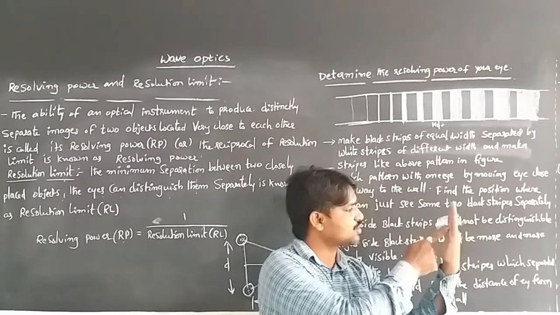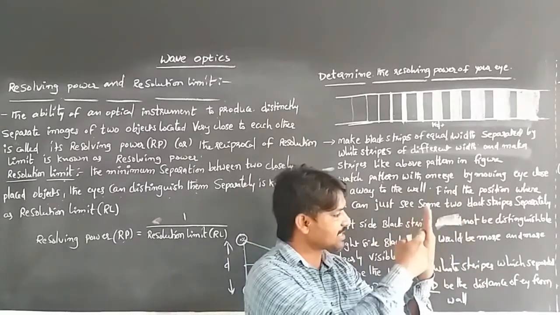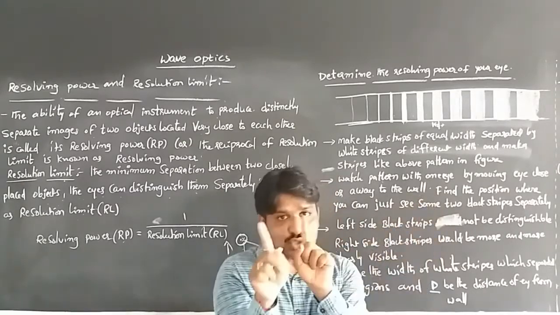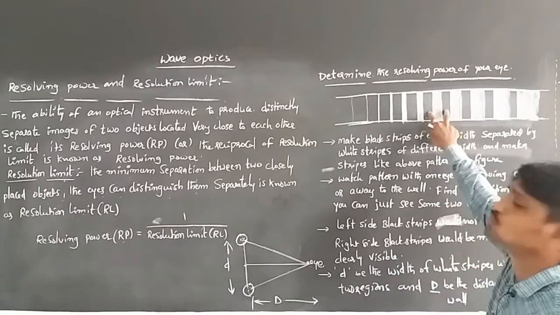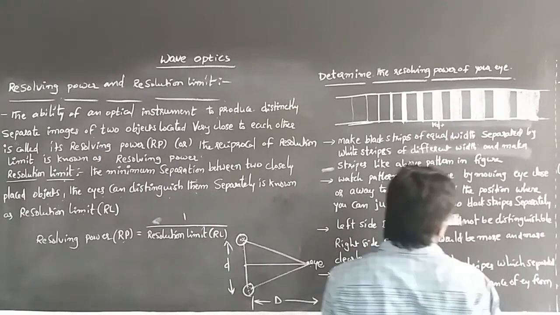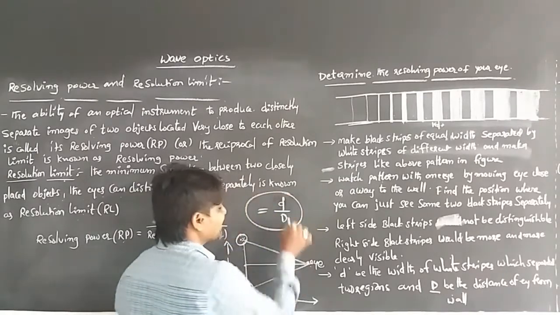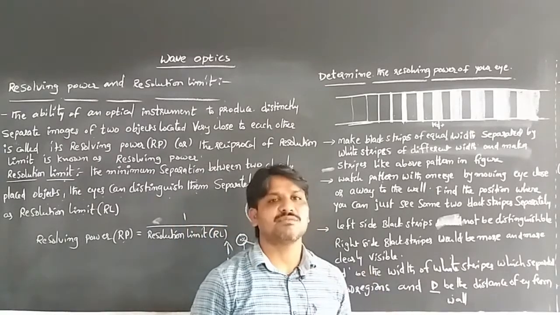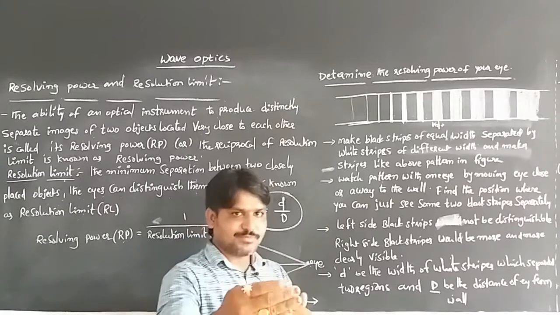Whenever we watch two black strips and can separate them, the distance from the strips to our eye will be capital D, and the distance between the two black strips will be the width of the white strip. So from that we can write that small d by capital D is the resolving power of our eye, where small d is the width between the two objects which we separated, so we can see separate images, and capital D is the distance from the objects to our eye.